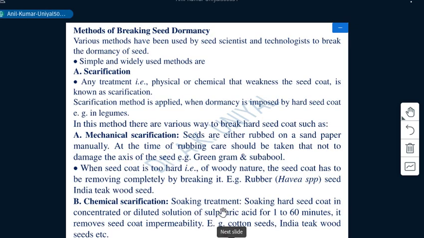And this is the type of dormancy. Then we have another section of this chapter, that is methods of breaking dormancy. As we know, in human beings, if we have a particular type of health problem, then it will need a specific treatment. Like if someone has a headache, then the medicines will be given accordingly.